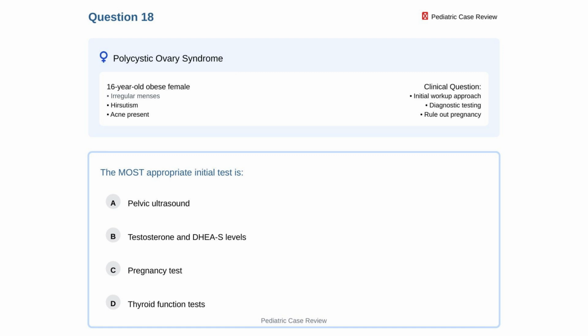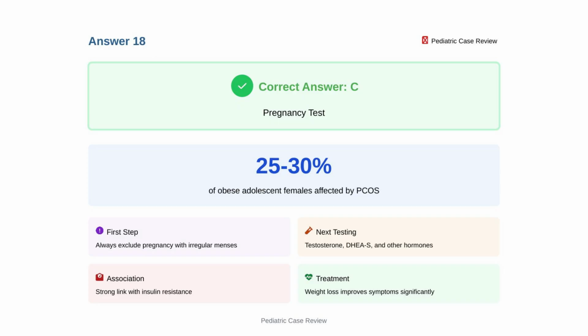A 16-year-old obese female presents with irregular menses, hirsutism, and acne. What is the most appropriate initial test? Option A, pelvic ultrasound. Option B, testosterone and dehydroepiandrosterone sulfate levels. Option C, pregnancy test. Option D, thyroid function tests. The correct answer is C, pregnancy test.